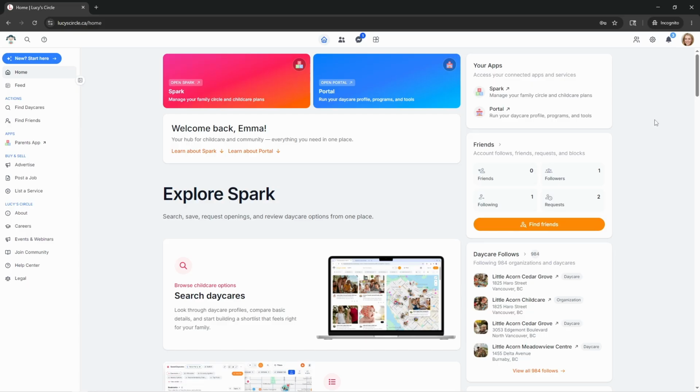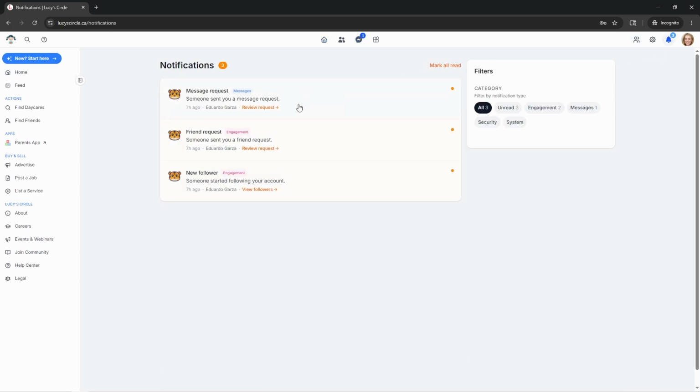So Emma is actually one of these profiles that we created for the demo. It's not a real account. So you can see here I am in Emma's profile, and you can see that I have an open chat. So we have a chat from Eduardo, and then we have a couple of notifications. You can see right here that it says we received a message request, and we also received a friend request.